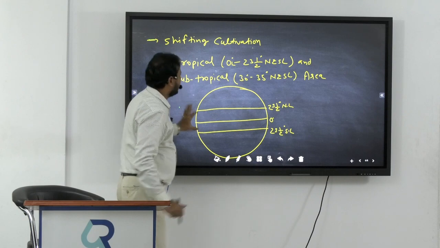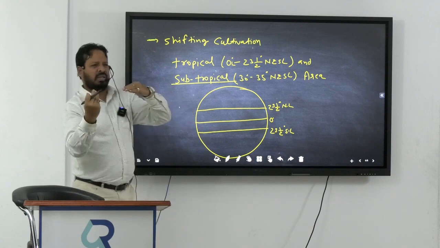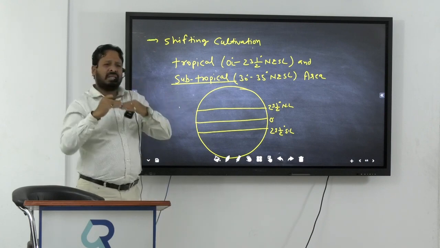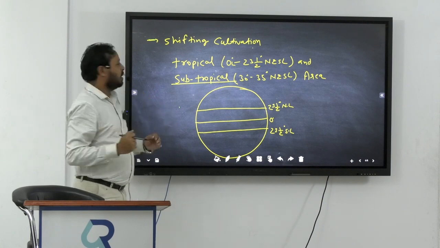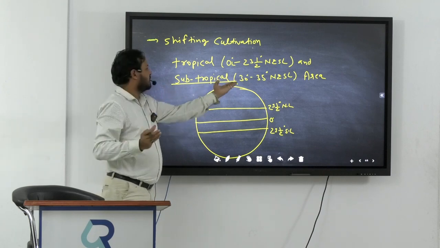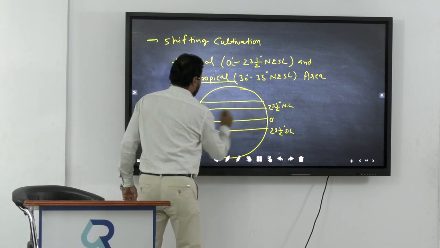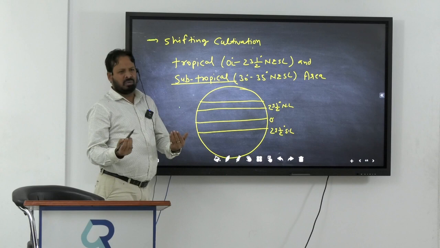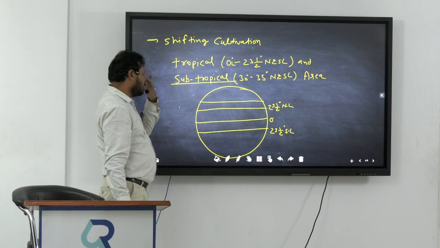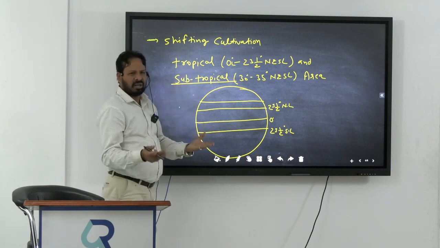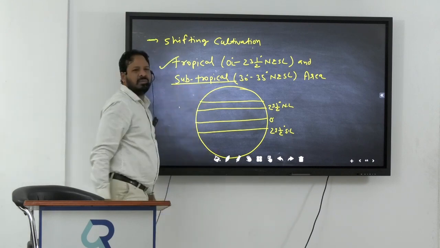It means in this tropical area. And second, I said subtropical. Look, everyone, tropical means the hot area. Subtropical is just near the tropical. But you know already the subtropical proper area is 30 to 35° north and south latitude. You can say, sir, it is also near the tropical area. Can I say it is a subtropical area? Definitely, everyone. So always remember subtropical area is just near the tropical area. So you always remember this kind of agriculture is practiced in tropical and subtropical area.